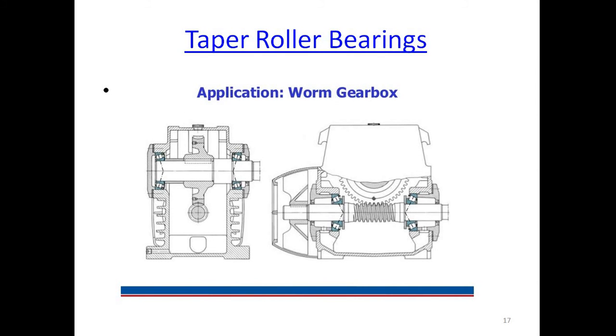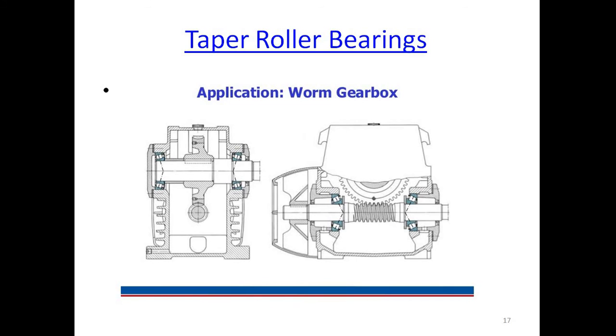Taper roller bearing. Now mostly in the machine tool industry, taper roller bearings are used to absorb the load and to support the bearing, because various operations are carried out in a machine tool like drilling, milling. So various types of load are coming on the bearings. To absorb those loads and to support the spindle, taper roller bearing is mostly used in machine tool industries.